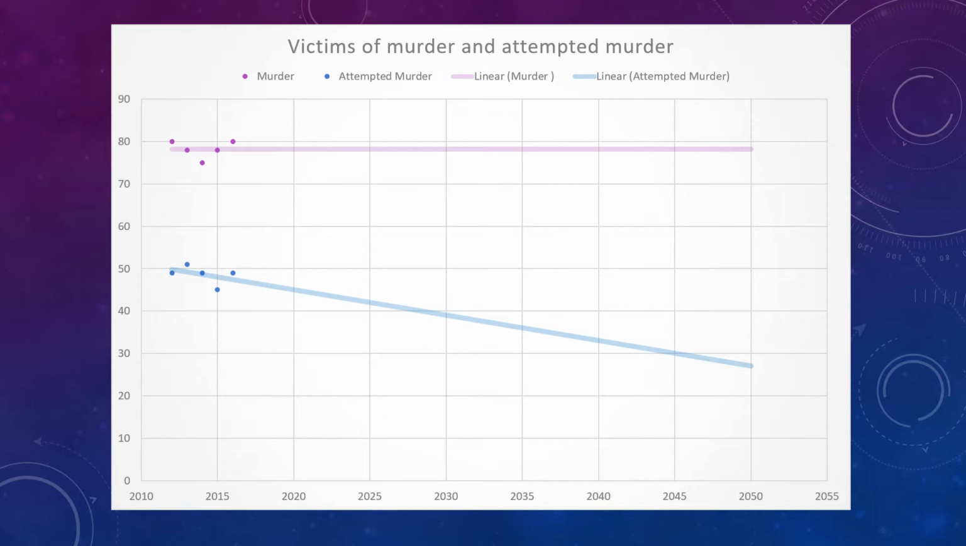The relationship of the data is moderate and negatively skewed, so it predicts that in 2050 murder and attempted murder rates will be lower. However, the murder rates look pretty steady, but again, we're not entirely sure.